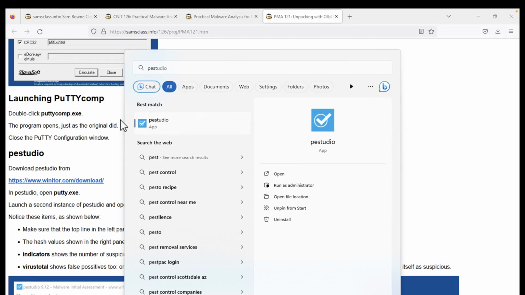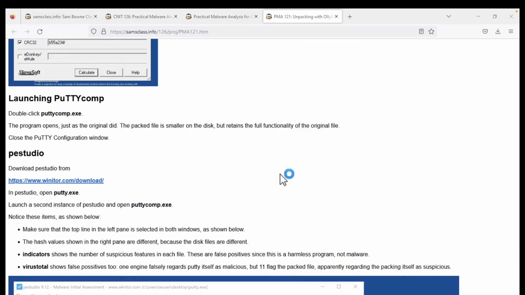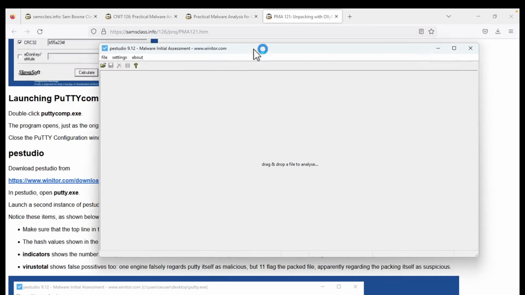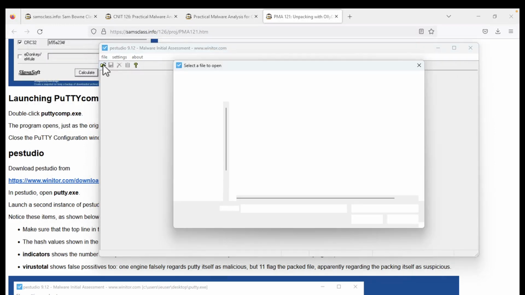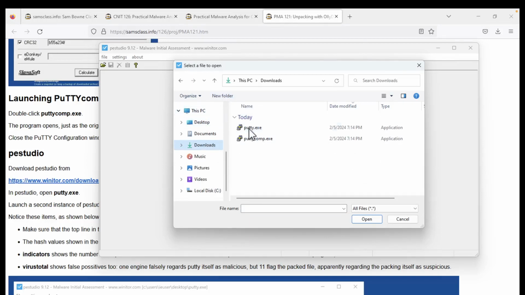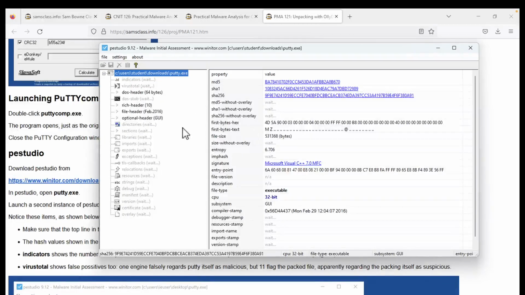Well, I'm clicking it, but having no effect. How about open? All right. There's PE Studio. All right. And I want to open PuTTY, which is in my downloads folder, PuTTY. All right. And it'll take a little while to populate.